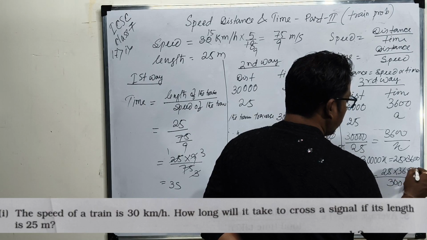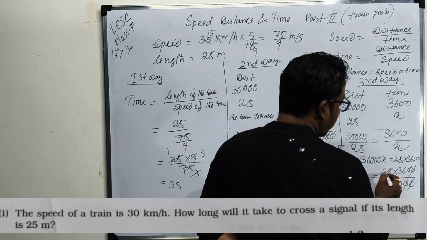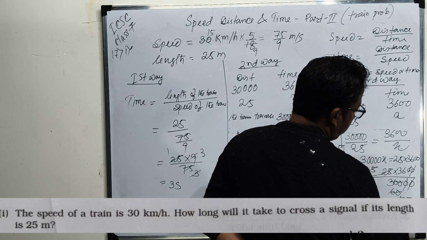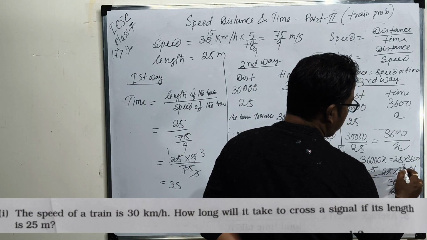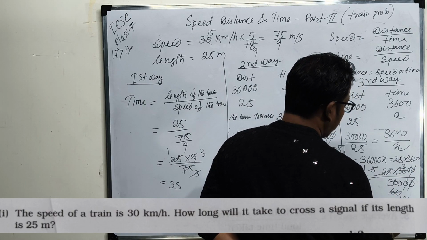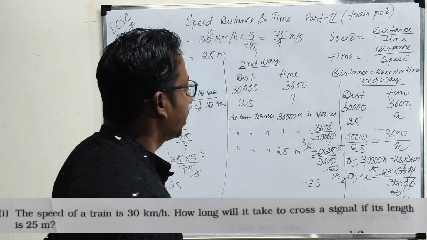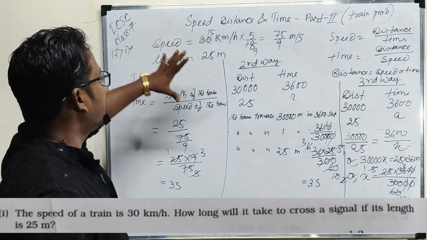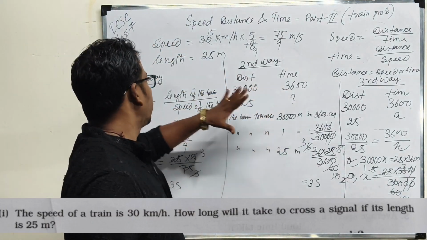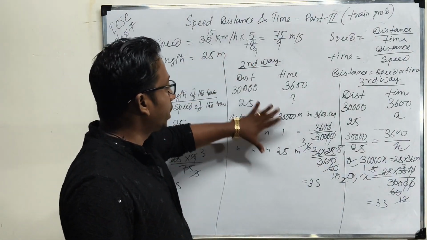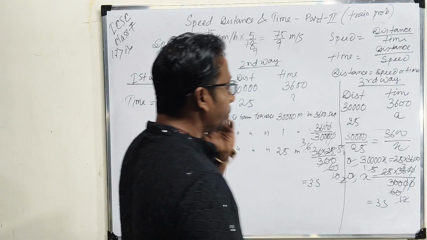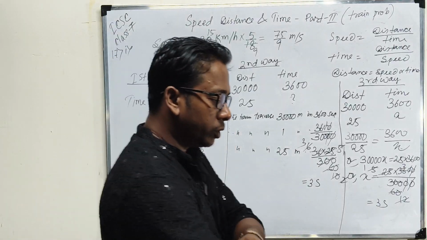Remove zeros here, 5 5s are 25, 5 6s are 30, 5 1s are 5, 5 12s are 60, 12, 3 12s are 36, that is 3 seconds. In every case we easily find 3 seconds. That is how this problem can be solved in 3 methods: the formula, the unitary method, and the proportional method. Okay, clear?